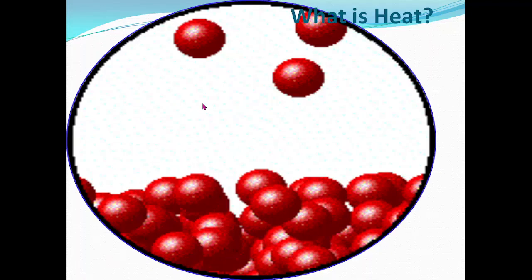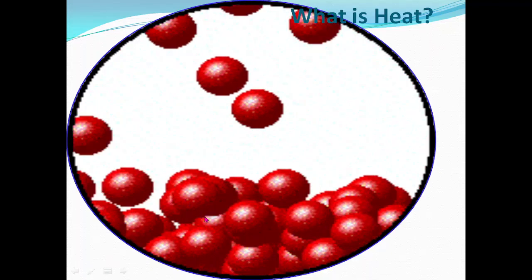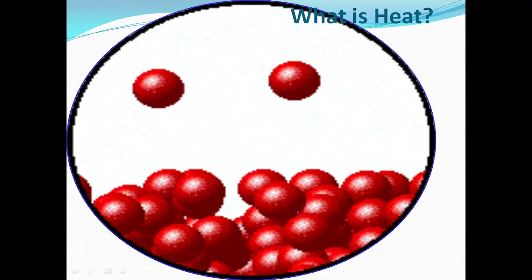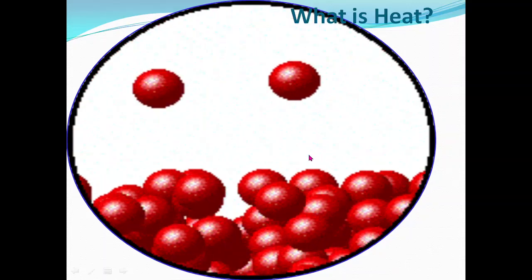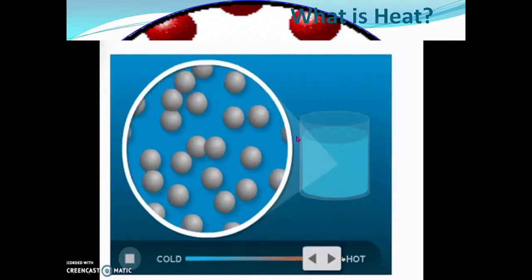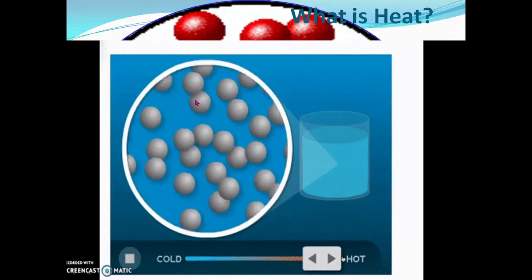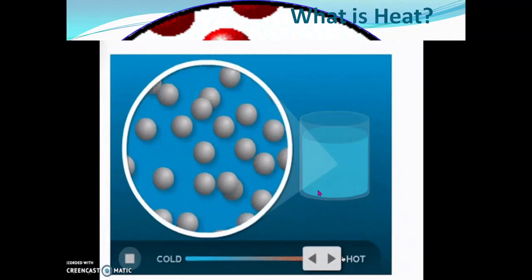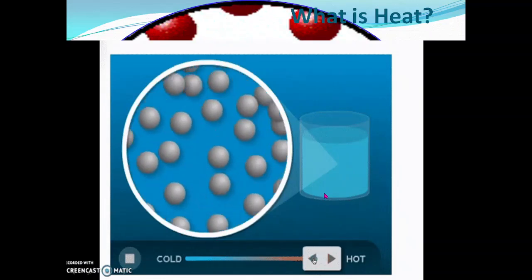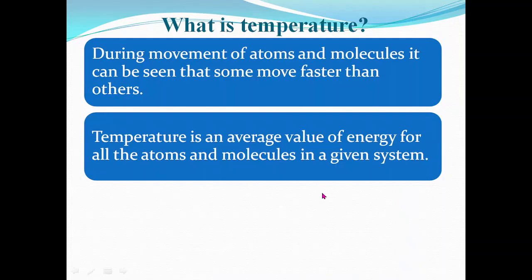So what is heat? Heat is the energy possessed by molecules due to which it is performing the motion. More the heat energy, more the motion of the molecules. Less the heat energy, less the motion of the molecules, you may observe.